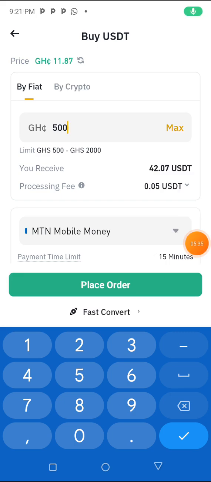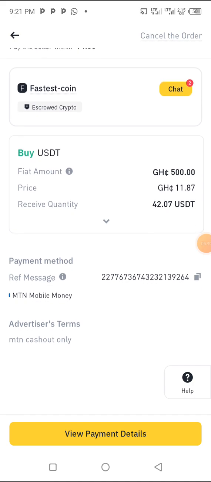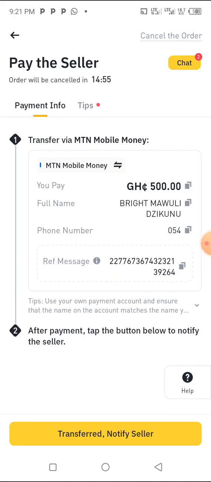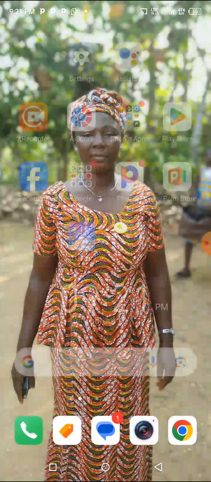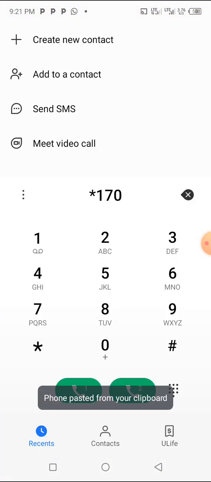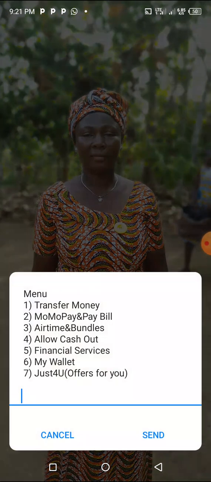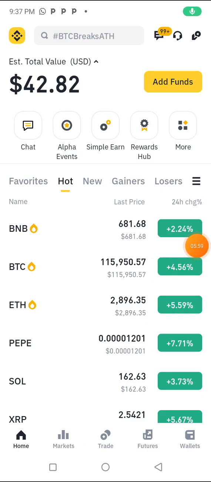So I'm going to buy it here. I just place the order on my P2P. So I have to view here, and then I have to go back and then allow my cash out. Okay, so I need to do this transfer. After making the transfer, I'll let you know. So now you can see that I finished buying my USDT, and I had 42.8.